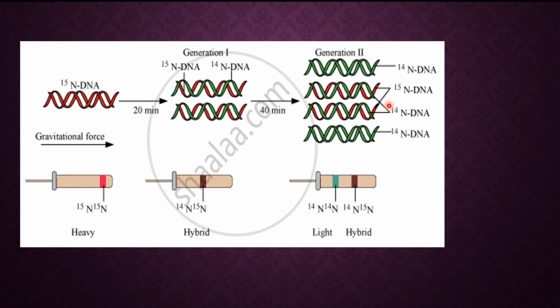They found two types of bands. The DNA molecule where both strands contain light nitrogen is light in weight, so its band occurs at the apex, the upper level. The second DNA molecule is hybrid, having both 15N, heavy nitrogen, and 14N, light nitrogen strands, so it forms a band at the center.